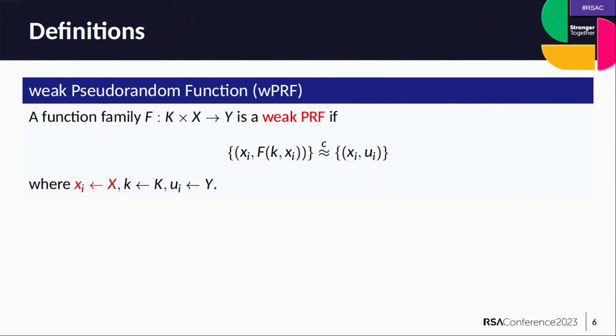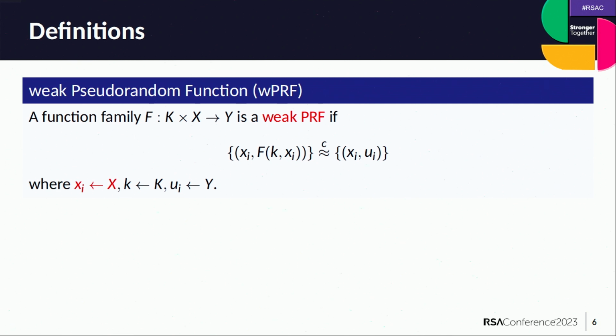So let's start with the definitions. We say that a function family is a weak PRF if no attacker can distinguish between samples of the form (x_i, f_k(x_i)) and a random tuple, where the x_i's are generated randomly. As you can see in the definition, this is simply a weakened version of a plain pseudo-random function, where the attacker gets to see evaluations on randomly chosen inputs as opposed to adversarially chosen ones.